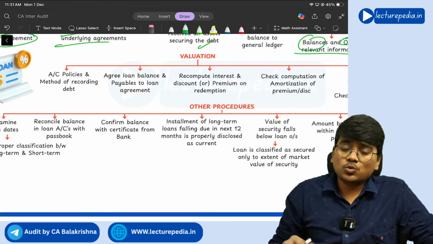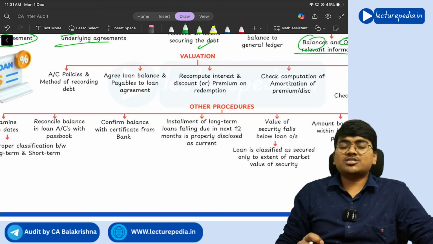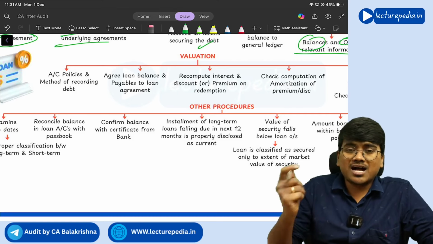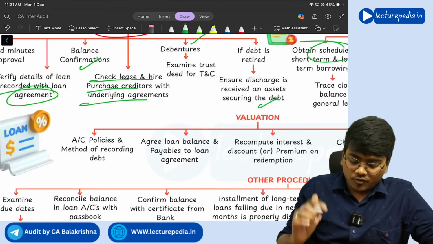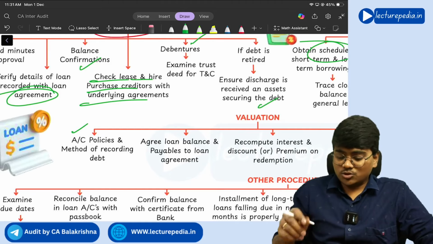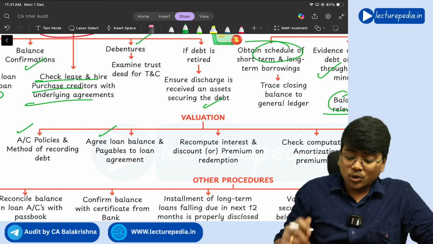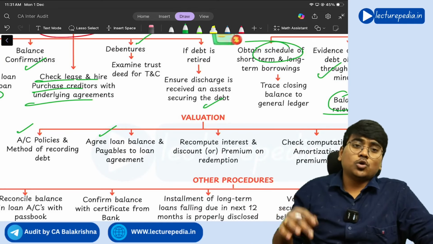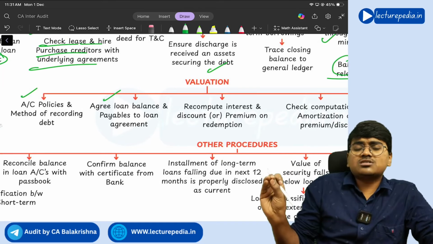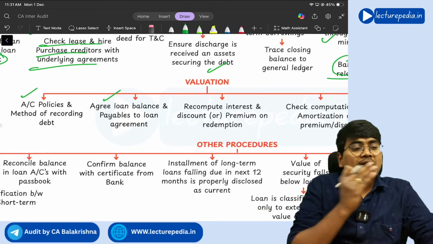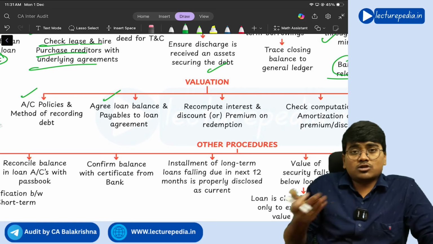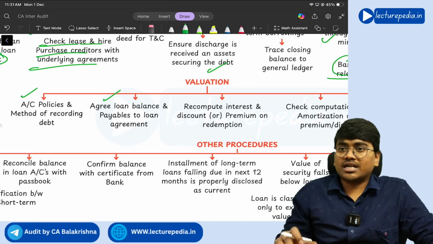Next, with respect to valuation of borrowings, the first thing that you need to see is what accounting policy they are following. So accounting policies and the method of recording the debt, this you need to check. And agree the loan balance and payables to the loan agreement. So in the loan agreement, how much is the loan amount that is being shown, and in the books of accounts how much loan have they recognized. So this will also impact the valuation, correct or not.